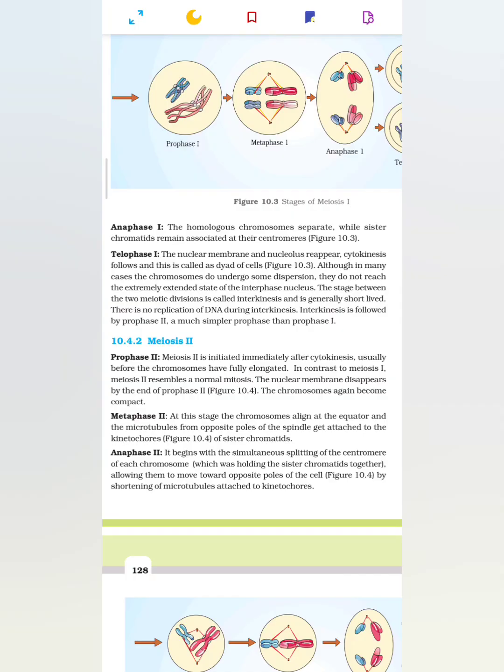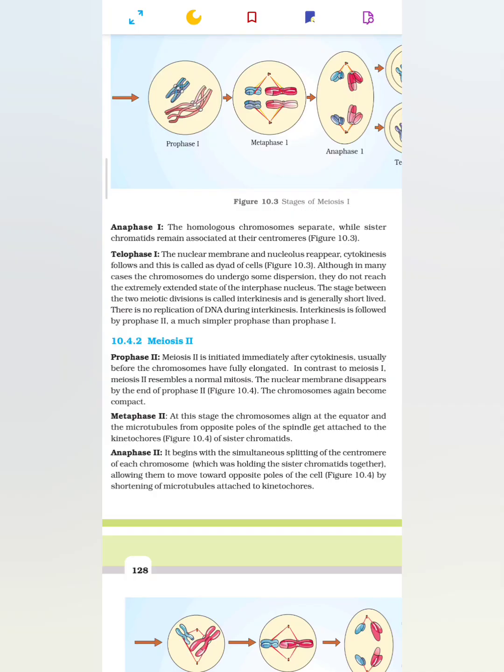Figure 10.3. Although in many cases the chromosomes do undergo some dispersion, they do not reach the extremely extended state of the interphase nucleus. The stage between the two meiotic divisions is called interkinesis and is generally short-lived. There is no replication of DNA during interkinesis. Interkinesis is followed by prophase 2, a much simpler prophase than prophase 1.